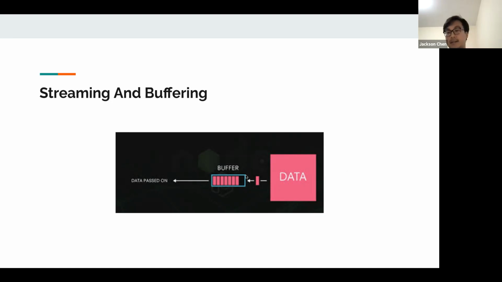Think of a buffer as a bucket that will collect bits and pieces of data. Once that bucket is filled, it will send it as a small chunk to our TVs or computers, whatever we're watching on. And we're able to watch that piece, and it will continue to do this because it's streaming as well. It keeps filling up the bucket and sending us chunks, and eventually we can just keep watching the video without interruption. So this is how it works under the hood.